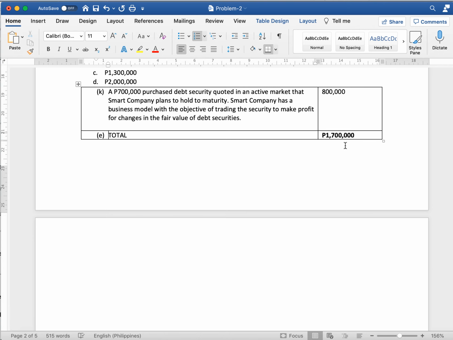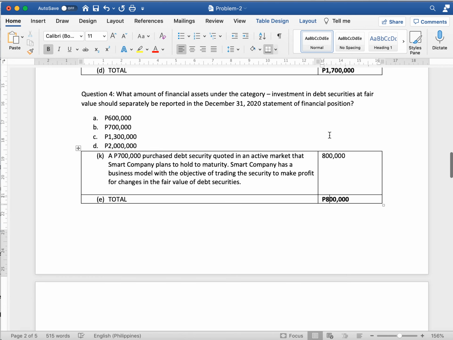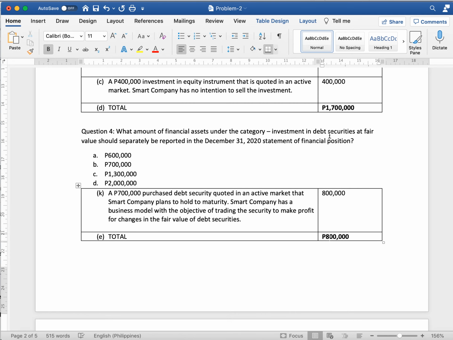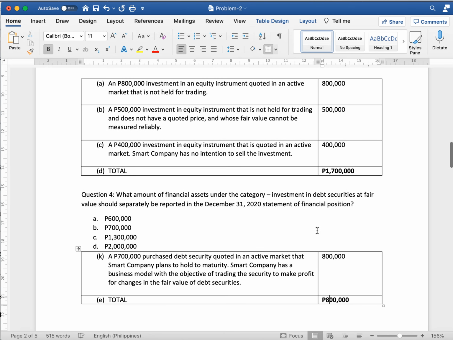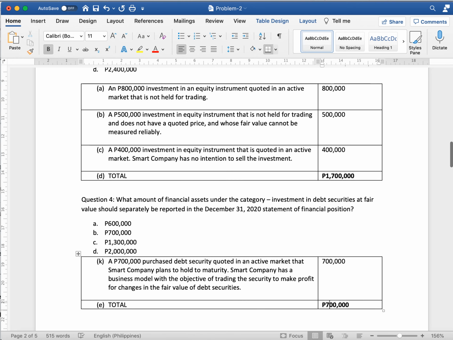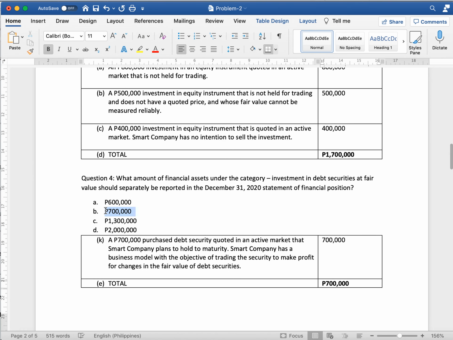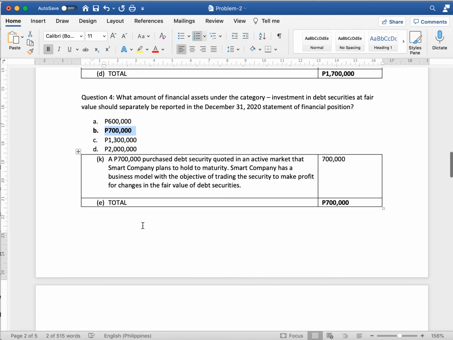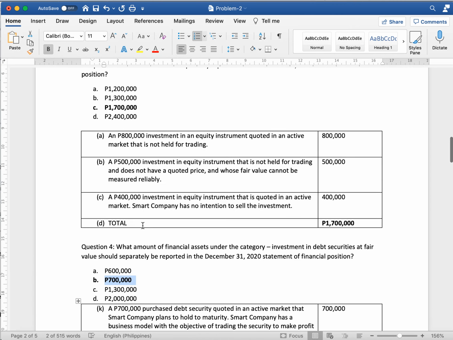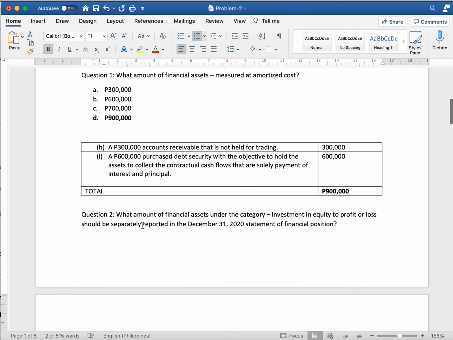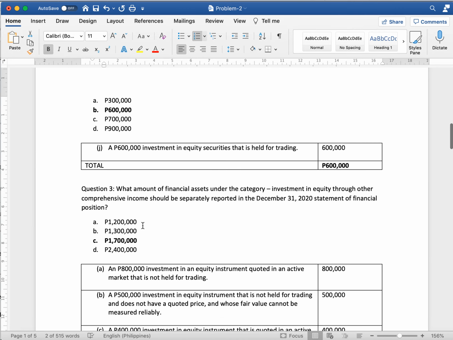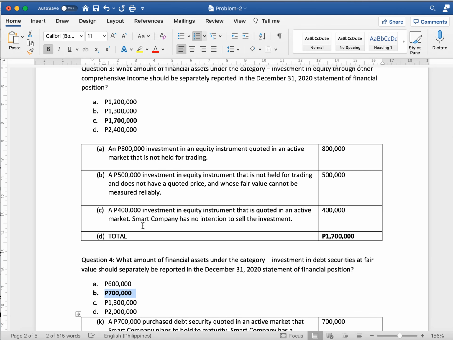So therefore, the correct answer is 800,000 pesos. Why 800? No, sorry, it's 700. I did not copy the amount on the left side. So 700, so the correct answer is letter B. So therefore, our final answer is D, B, C, and B.